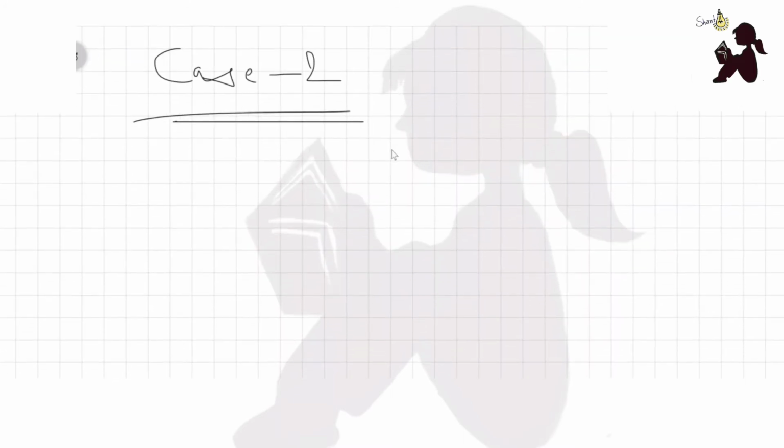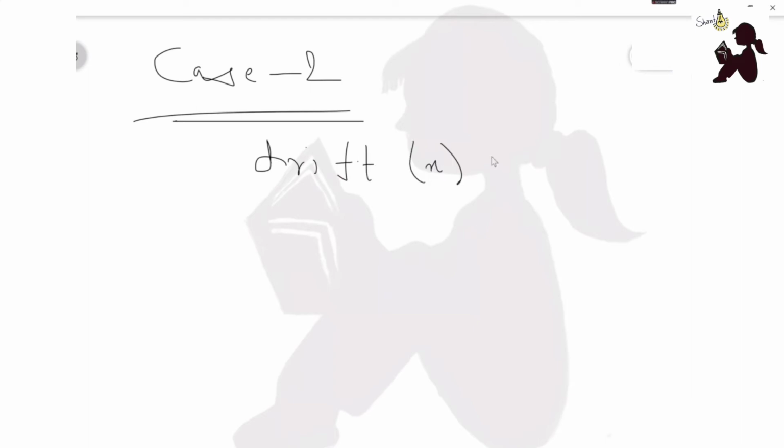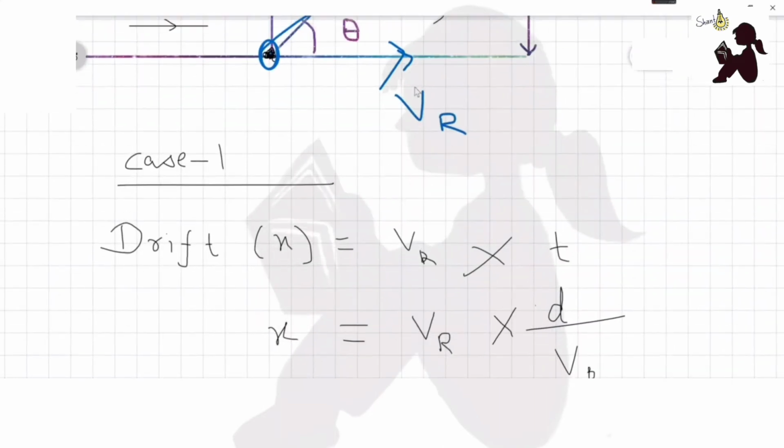Now another type of problem, that is case 2. In case 2 it will be given to you that the drift x is equal to 0. Now what does this mean?